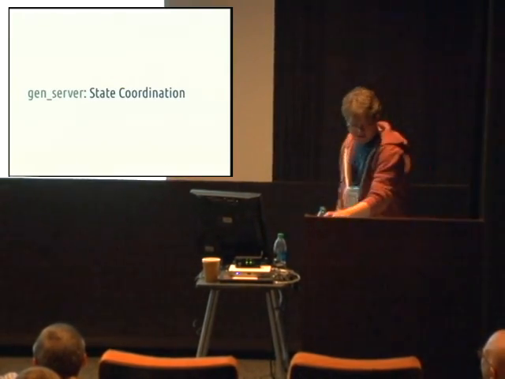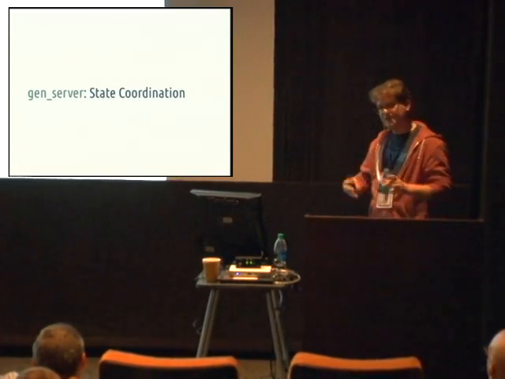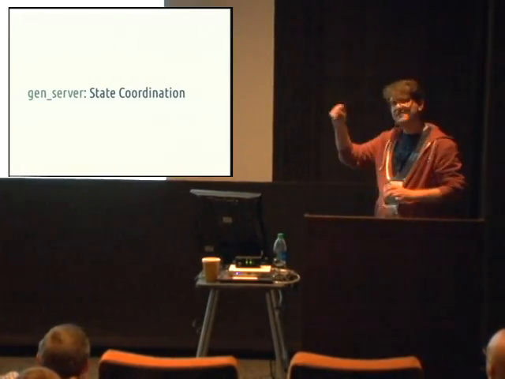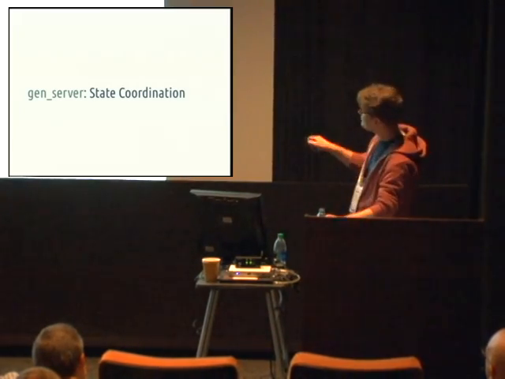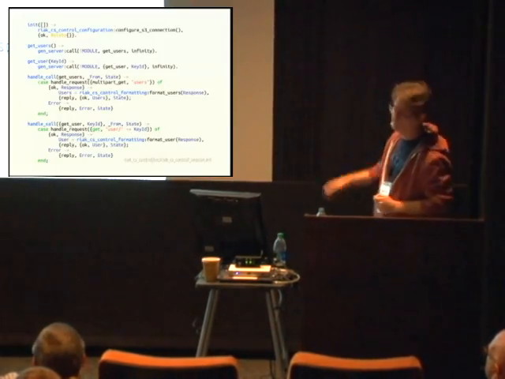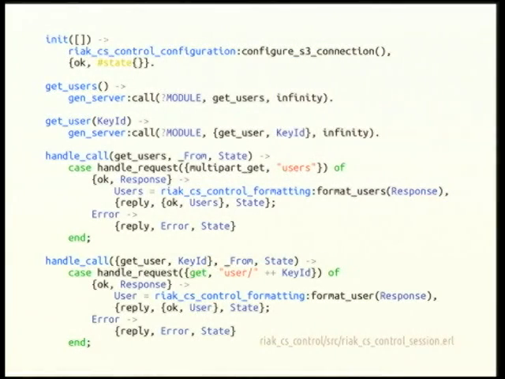So when we talk about this GenServer, the GenServer for the state coordination, that central object in the graph, we can walk through what an example in this application looks like. It gets initialized and gets some sort of credentials. This is just getting information from the application environment. We have a couple calls like get users to get a user list. We have get user with a key ID to get information about a particular user.